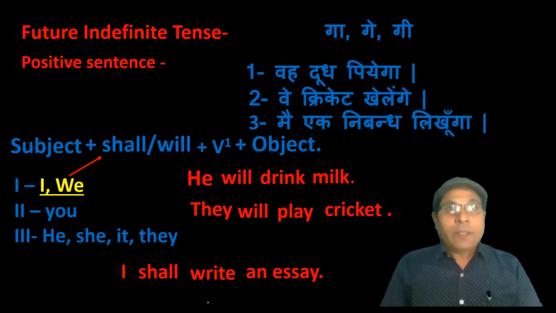But you have seen in many sentences the helping verb will with the subject I and we, and the helping verb shall with other subjects. Why is it so? Actually, in those sentences in which there is determination or threat, the helping verb is changed. We use will with I and we, and we use shall with other subjects.